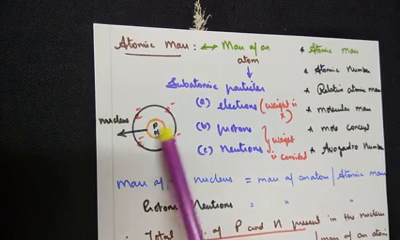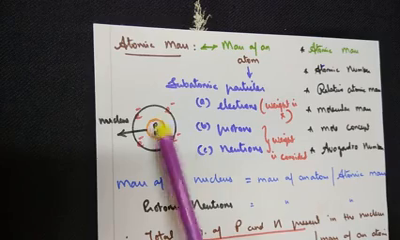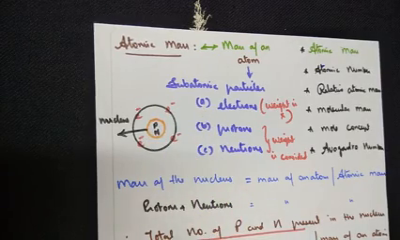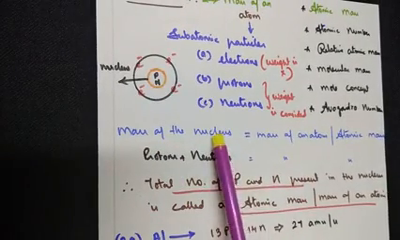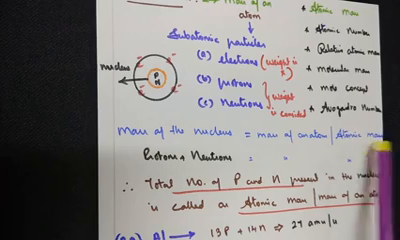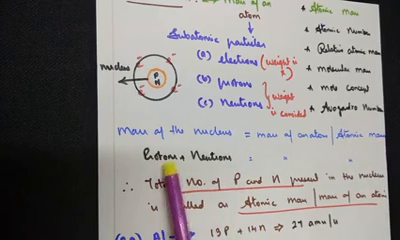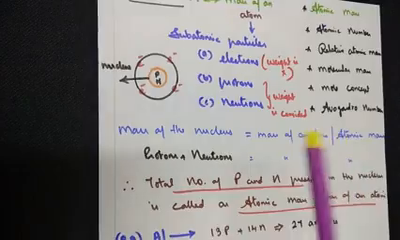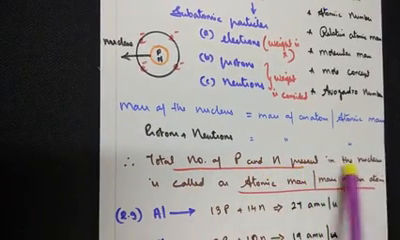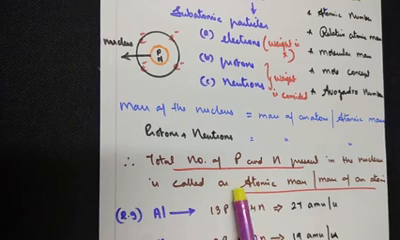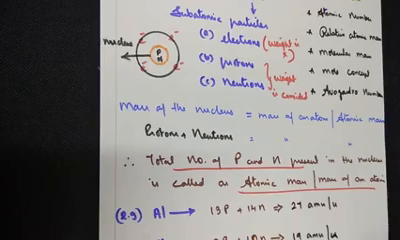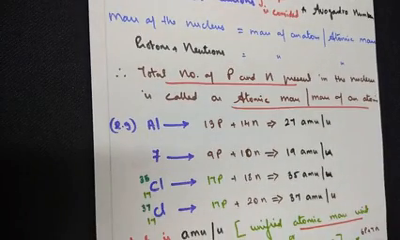Now, the nucleus is found at the center of the atom and electrons are all around the atom. So, we can say that mass of the nucleus is equal to mass of an atom or atomic mass. The nucleus is made up of protons and neutrons. Therefore, we say the total number of protons and neutrons present in the nucleus is called atomic mass or mass of an atom. Let's consider a few practical examples.